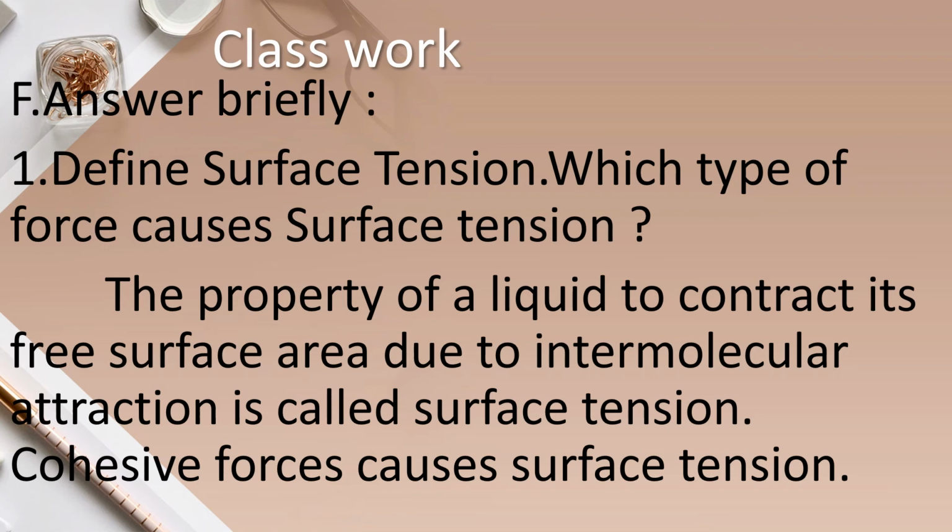So what is meant by surface tension? The property of a liquid to contract its free surface area due to intermolecular attraction is called surface tension. The surface tension will occur only at the top of the water. In water there is only one surface area, children. In that surface area it will become somewhat a stretched layer. So that property of a liquid to contract its free surface area due to intermolecular attraction is called surface tension, okay children.